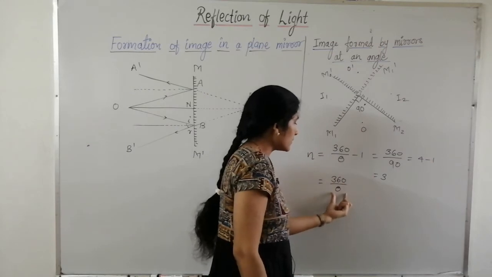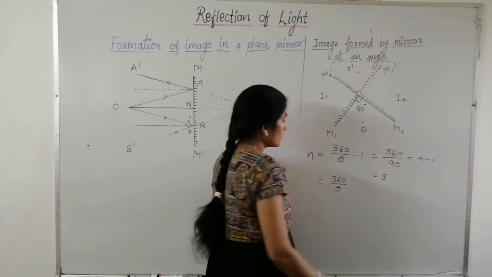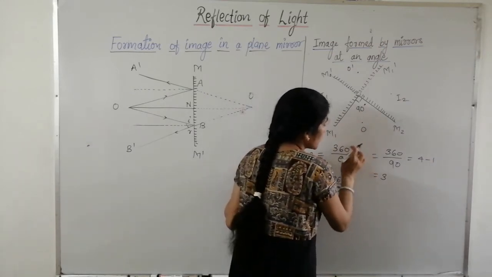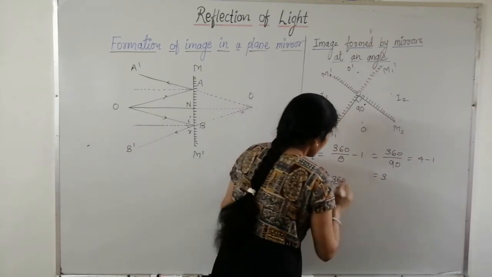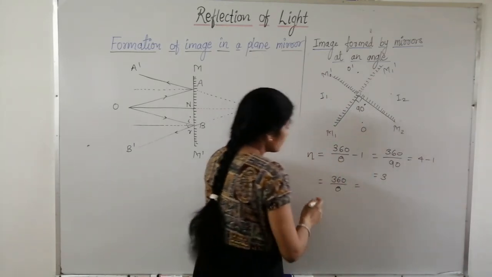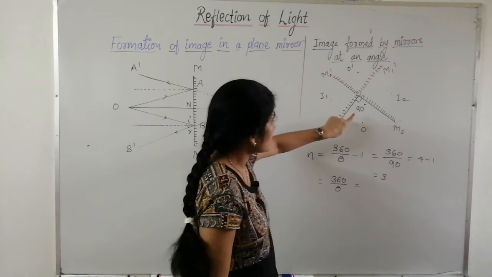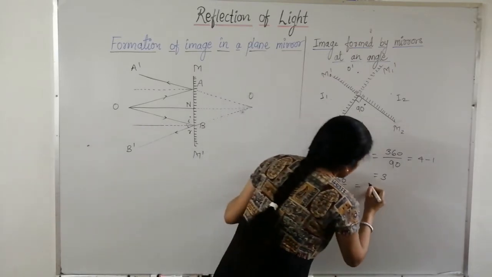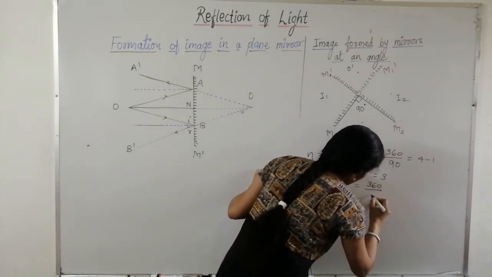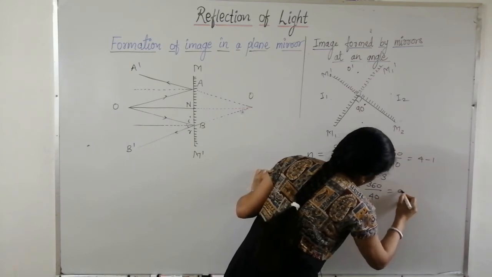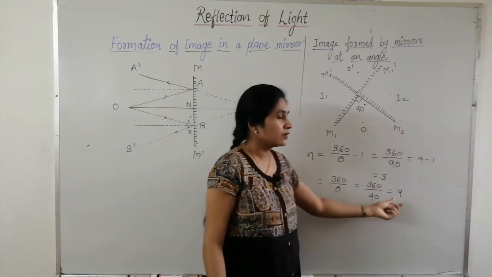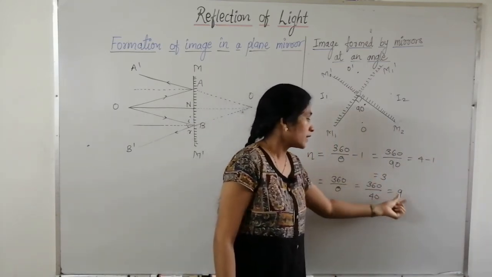But if 360 by theta is an odd number, then there is no need to subtract 1. Let's take for example, if theta is 40 degrees, meaning the angle between the two mirrors is 40 degrees. Then 360 by 40 is 9, so the number of images will be 9. No need to subtract.